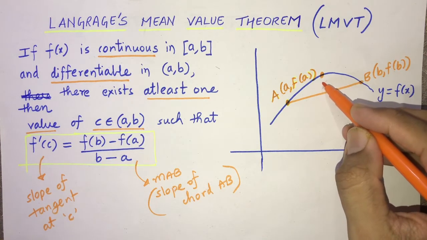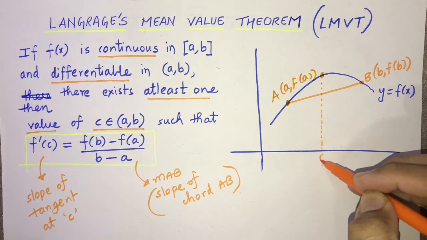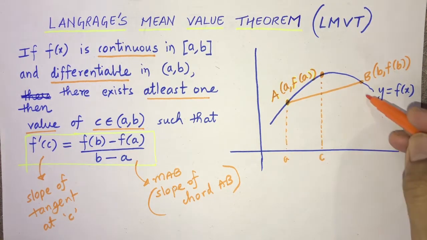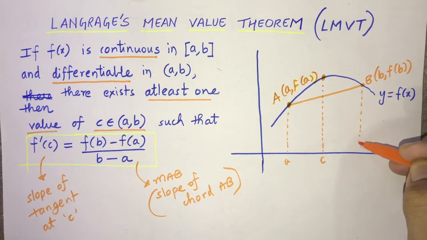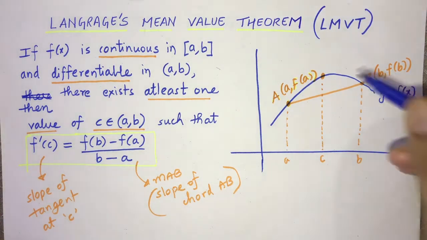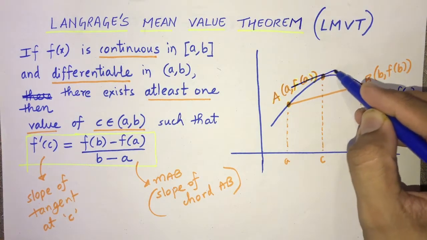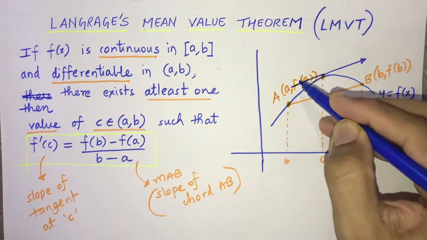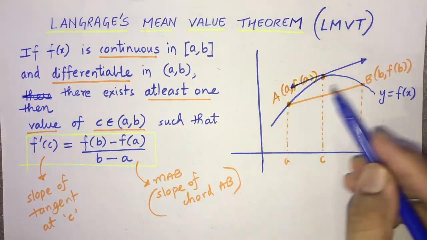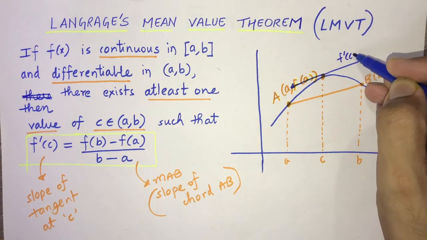There will be a point C, right between A and B, where if you make a tangent to the curve, the tangent will be parallel to the chord. Why? Because then only the slopes will be equal, right?